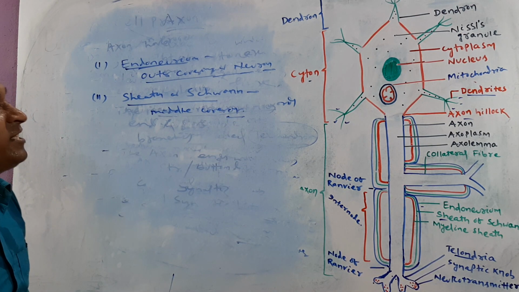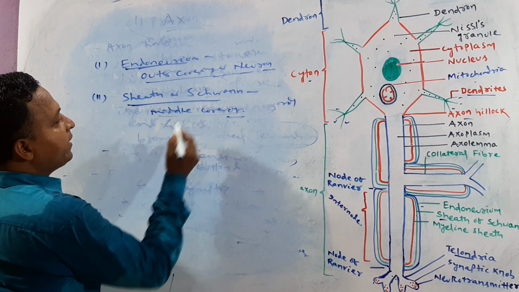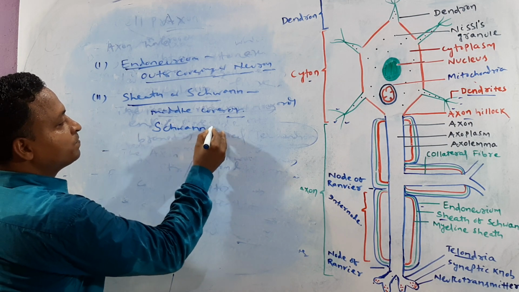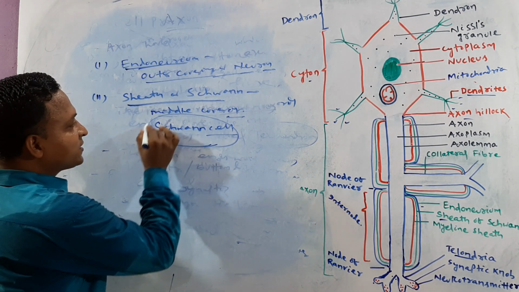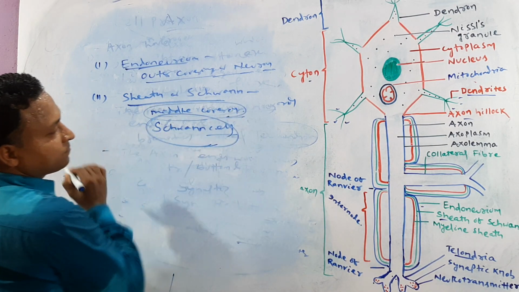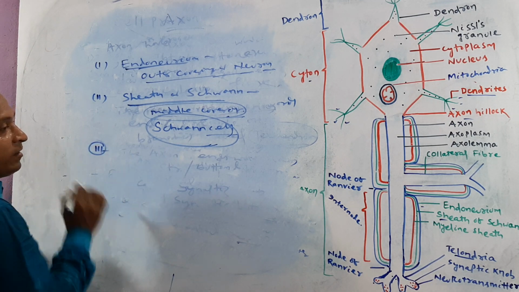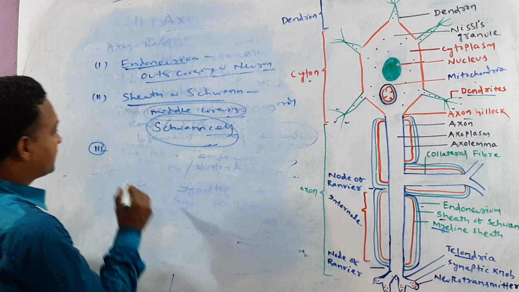The sheath is basically composed of Schwann cells. It is made up of Schwann cells and it is the middle covering. The third one we are talking about is the innermost covering. We can call that the myelin sheath.